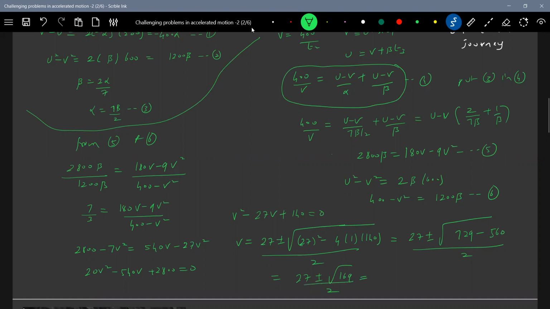27 plus or minus 13 by 2. So two values will come: 40 by 2, which will be 20, and the other value will be 14 by 2, which is 7. Now, which one will we prefer?